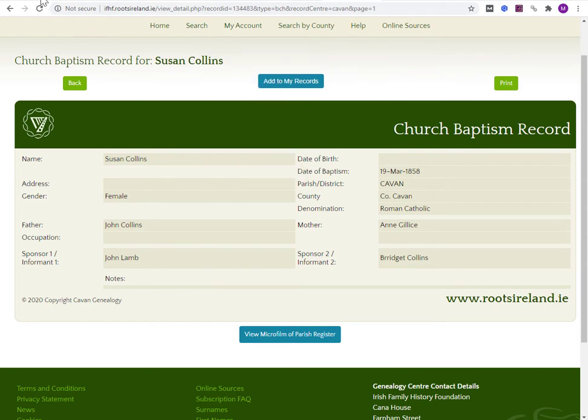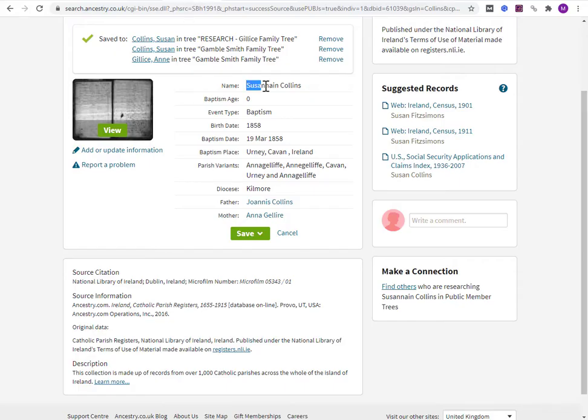But what is not debatable is what Ancestry has transcribed it as. The Ancestry transcription is this. They've got this right, that's fine. That's the father, but see how they've got the mother as Gellire. Now, that is not correct. It's not any variant of name that would be found in Ireland. It just doesn't look right at all.